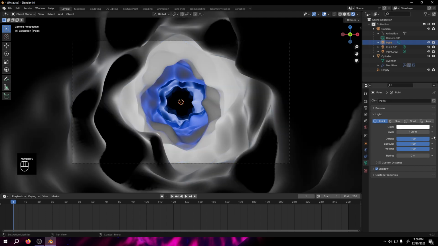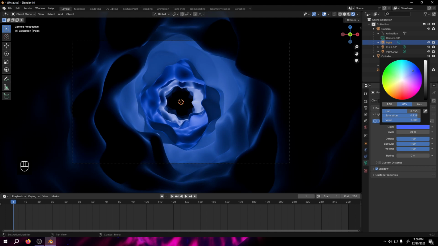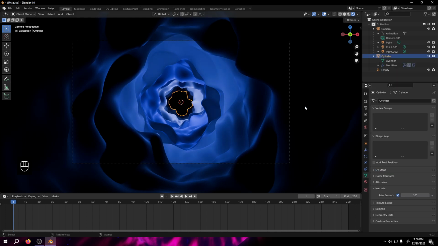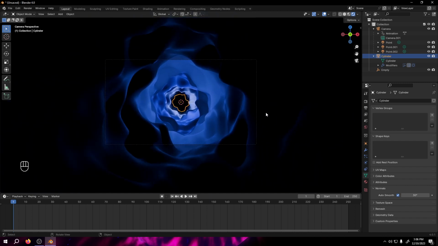So let's set it to 50 watt, and yeah, it's also a blue light. You can choose any kind of light if you want.